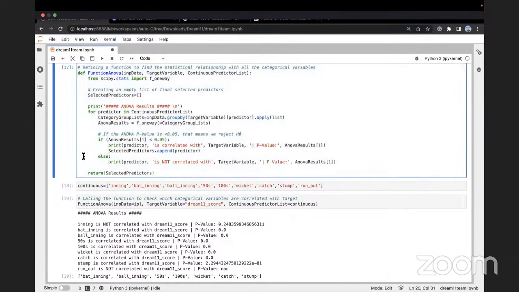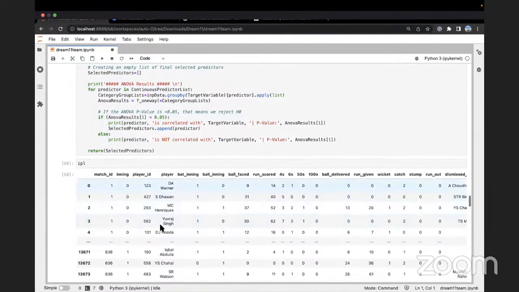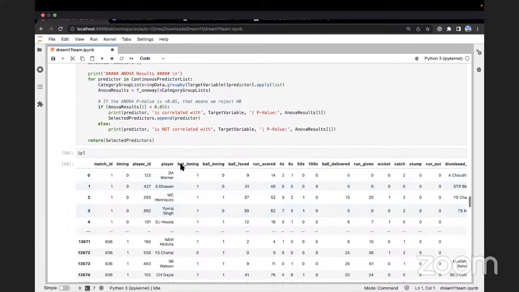Now think about it. Very intelligent question I would like to ask you. When we look at a lot of these columns in our data, we see that they are numbers, but are they really numbers? Bat inning, it is number 1. Does this 1 have any significance with the innings? For example, runs scored 14, this 14 has a significance with the runs scored.